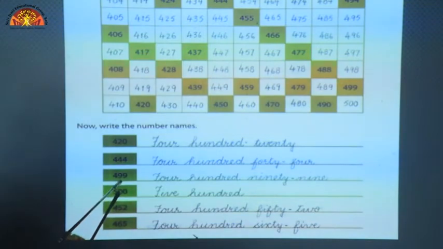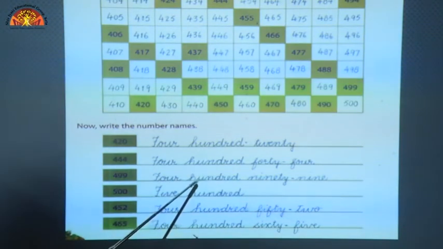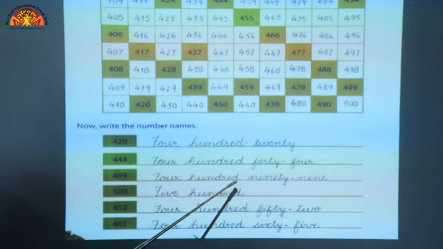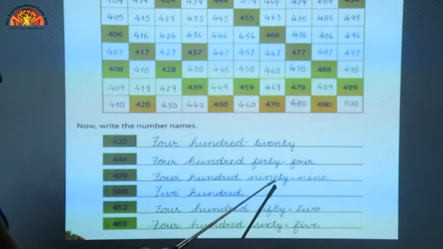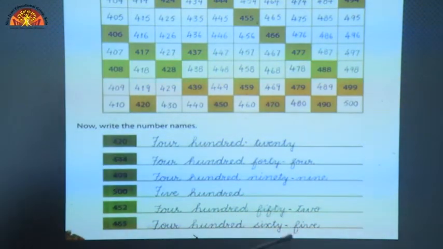This is the number 499. So we will write the spelling FOUR, HUNDRED, 90, NINETY and 9, NINE. I hope you have understood. Rest of all you can do.